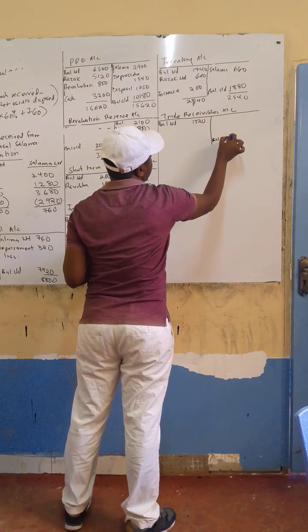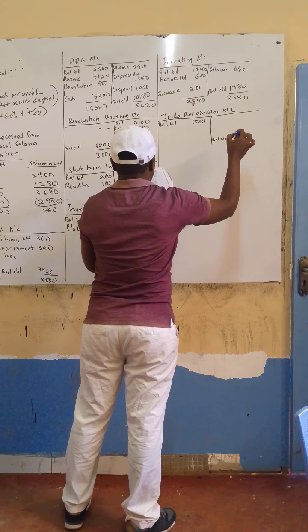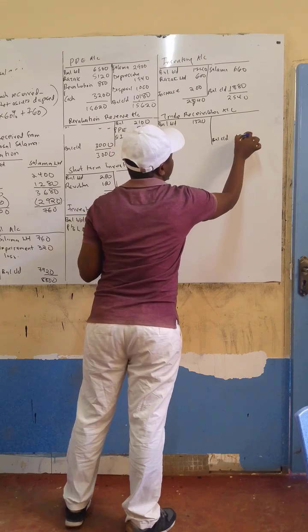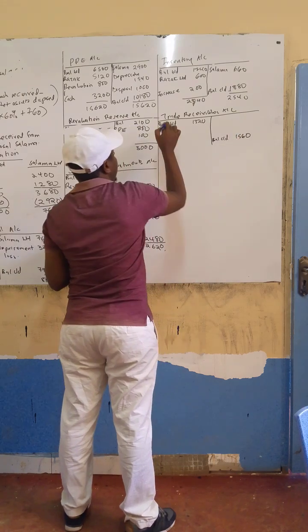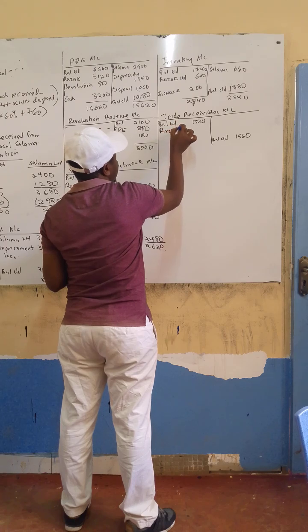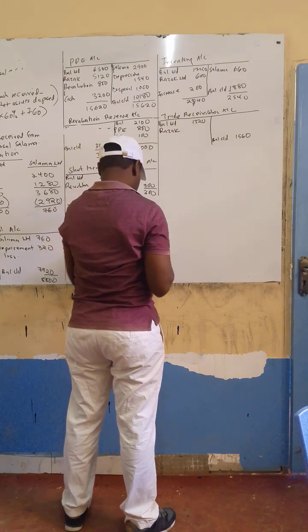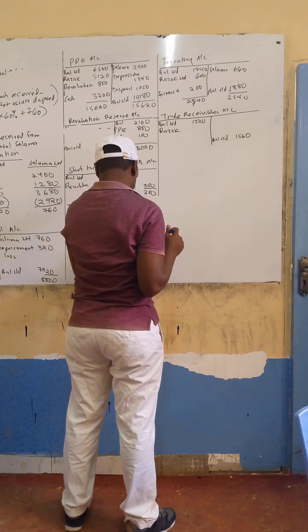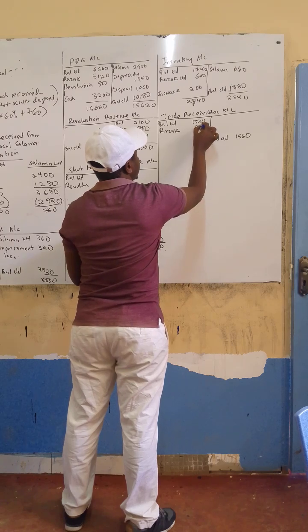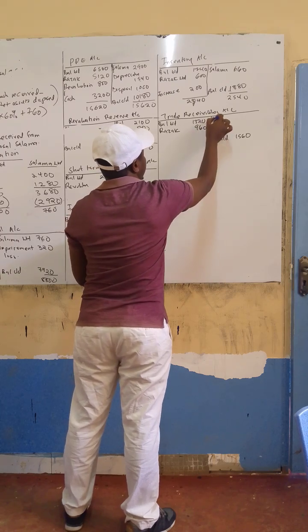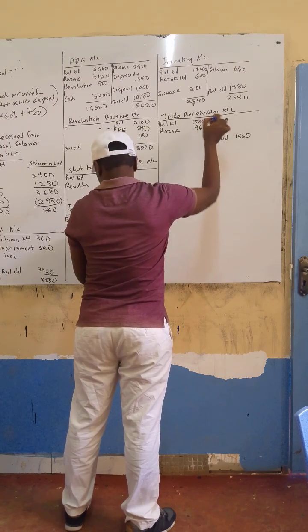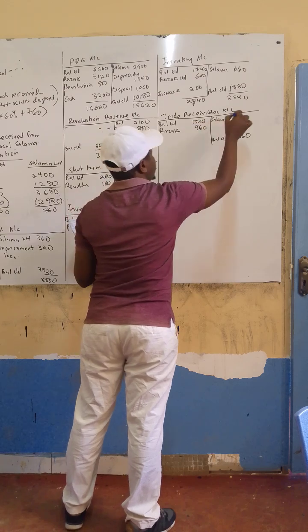Balance carry down for this was 1560. And then how much did Razak come with? Razak came with trade receivables amounting to 960. Salama went with trade receivables of 480.